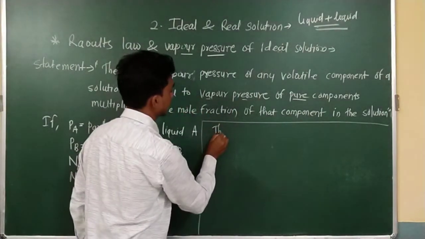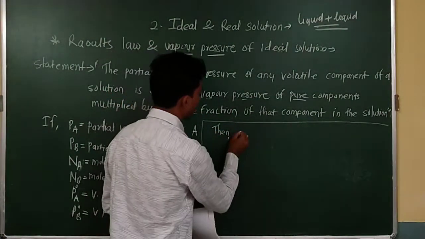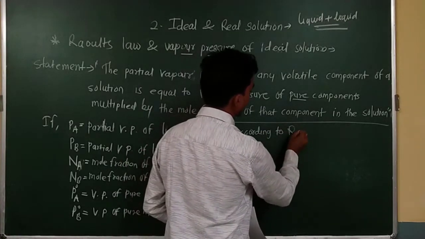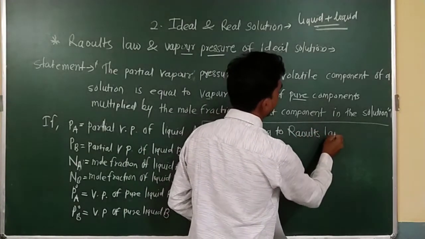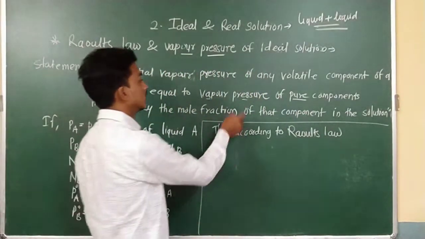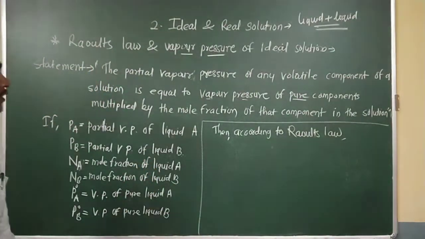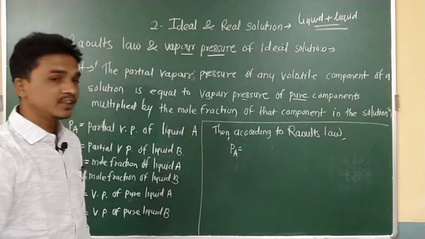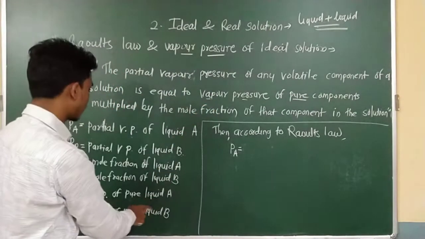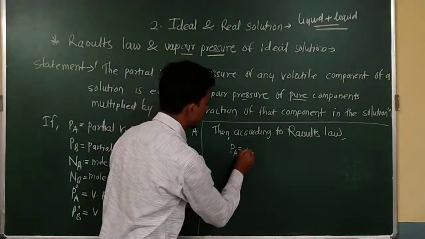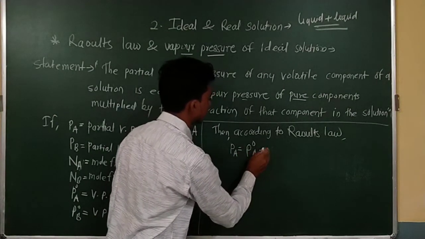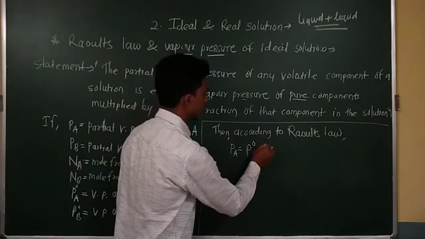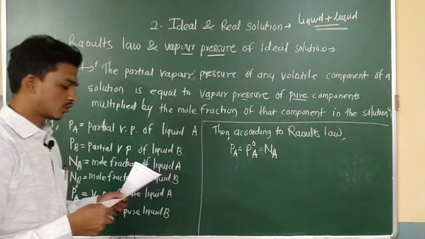Now, according to Raoult's law, by using the statement of the law, the partial vapor pressure of component A is equal to the vapor pressure of the pure component A. So I am writing P naught A multiplied by what? The mole fraction of A, NA.